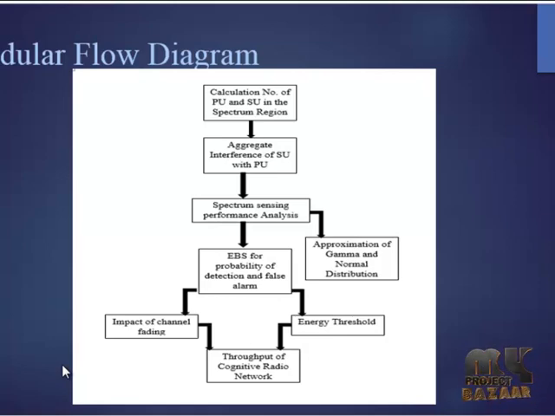The mean and variance of the false alarm values are calculated and their probabilities of detection are found.